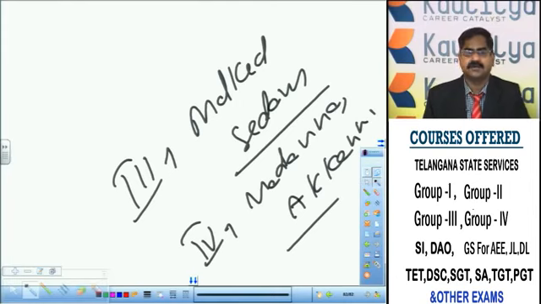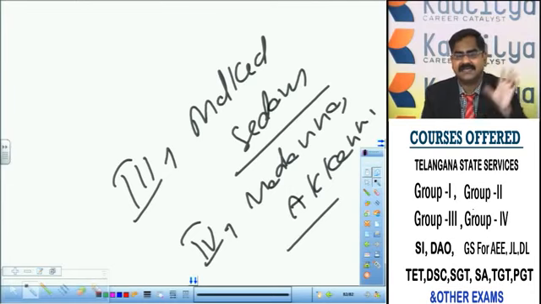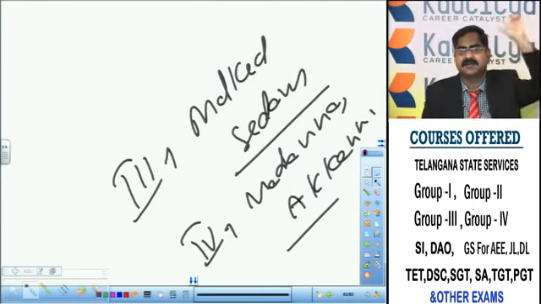He agreed to observe all these conditions, but he implemented only the first 3 conditions. What are they? 1 crore was given as war indemnity to the Mughals, every year 2 lakhs, and the territories Malkhed and Sedam were given away to the Mughal Empire. But Akkanna and Madanna were not removed from their positions. He did not implement the 4th condition. And some queens in the harem believed that Akkanna and Madanna were the real reasons for the anger of Aurangzeb. That's why they appointed some people who killed Akkanna and Madanna in broad daylight, and they sent their heads to the court of Aurangzeb.